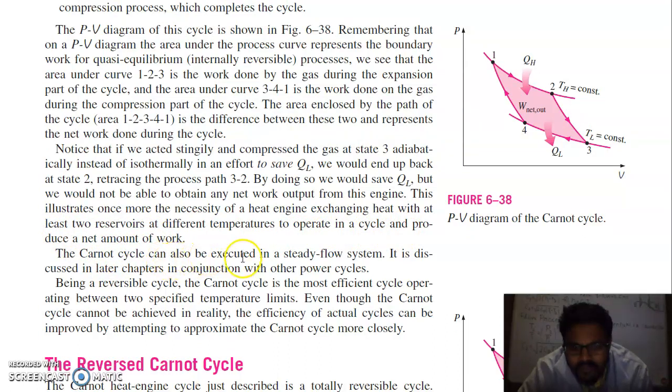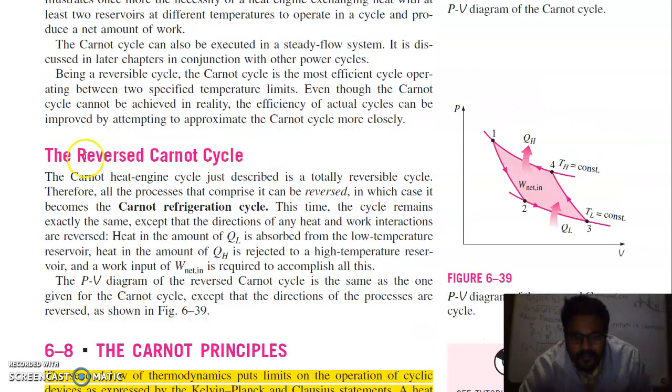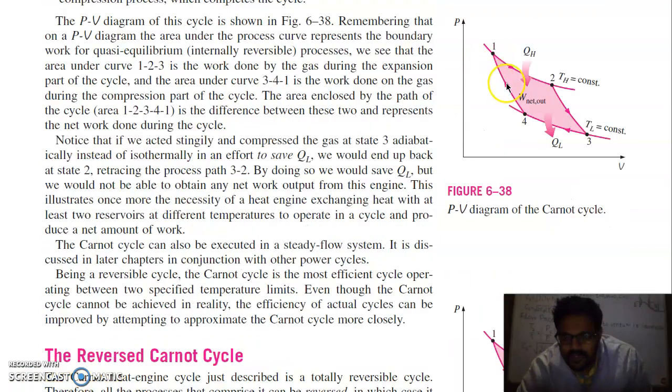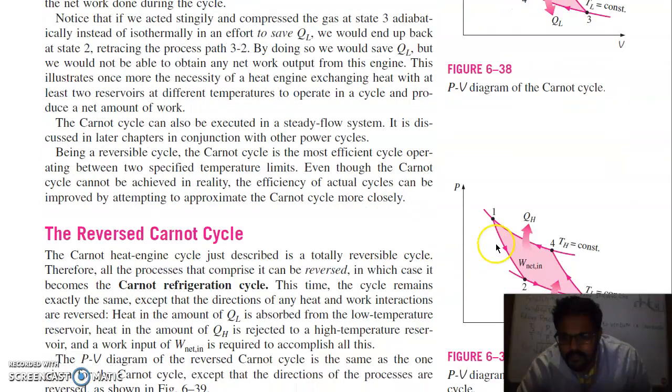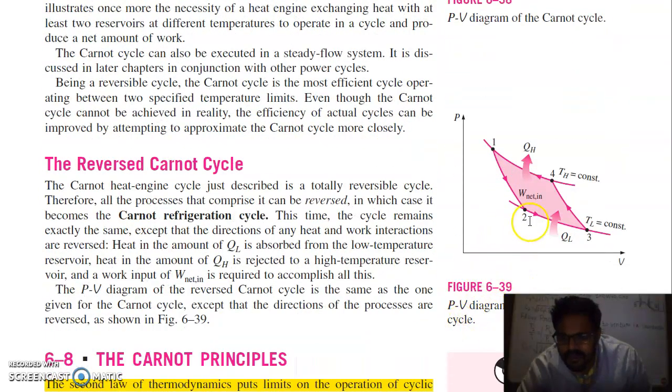The Carnot cycle can also be executed in a steady flow system. It is discussed in earlier chapters in conjunction with other power cycles. Being a reversible cycle, the Carnot cycle is the most efficient cycle operating between two specified temperature limits. Even though the Carnot cycle cannot be achieved in reality, if we reverse the direction of all four processes, we get the PV diagram of the reverse Carnot cycle, which is here.